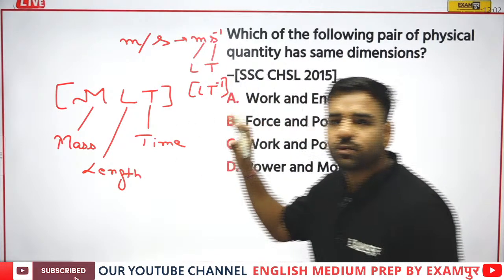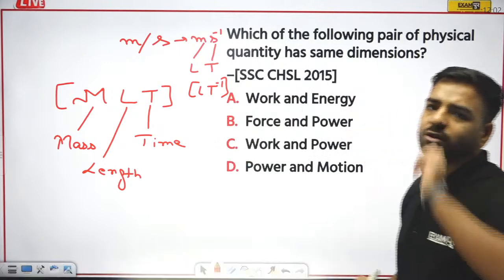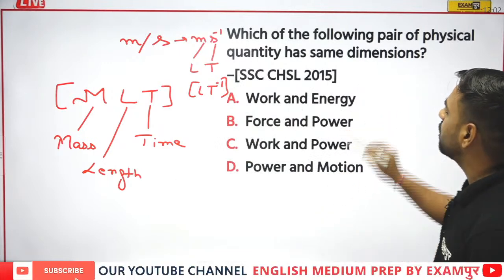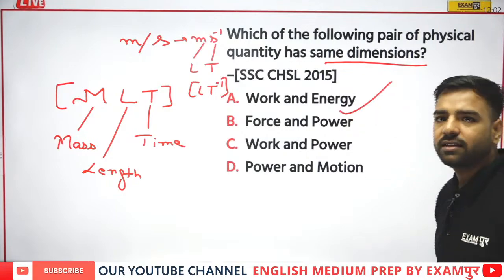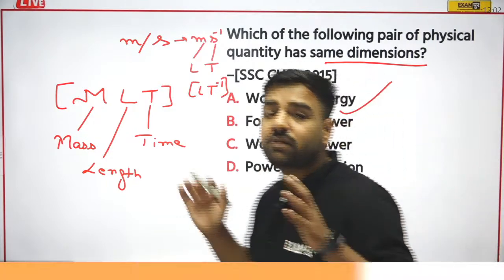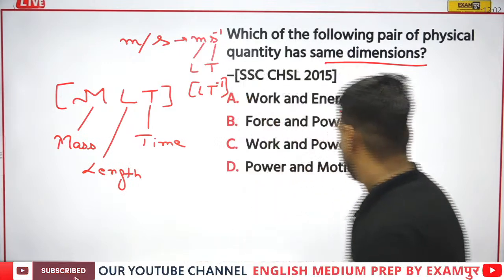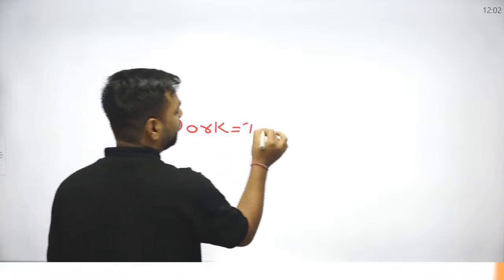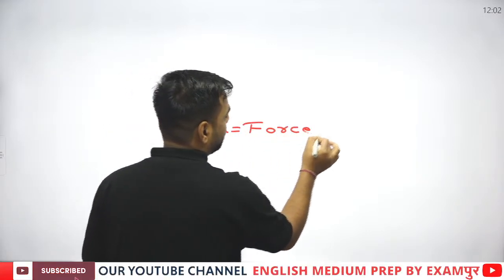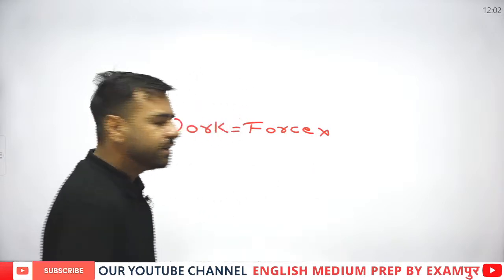Remember this part? In a similar manner, yes, Ganesh has already given the answer. Awesome, Ganesh. The quantities having the same dimension are work and energy. Now, how are we going to calculate it? What will be its dimension? Let's have a look now. If I talk about work, I can write it as force into displacement, right?